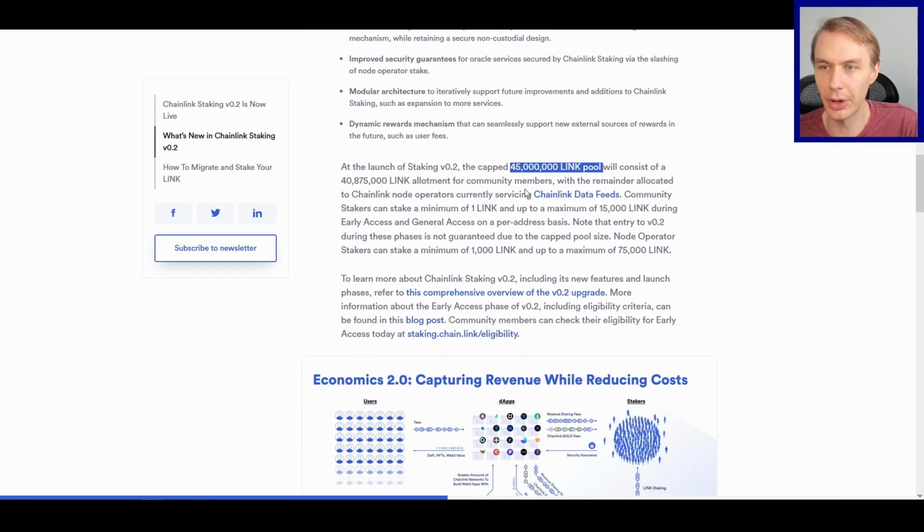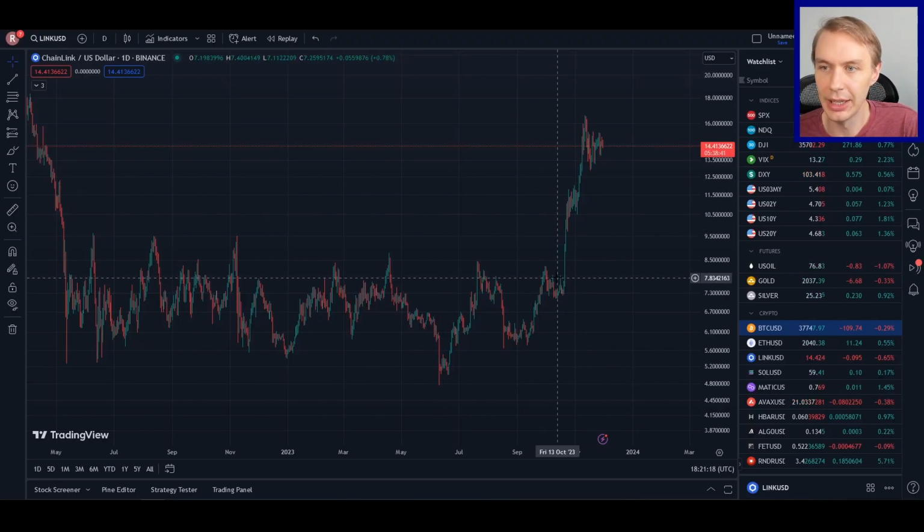What's going to be important for our discussion today is that the size of this pool is 45 million Link, which is larger than the V1 pool, which was 25 million Link. And so the question is, do we expect this to have an effect on Link's price?